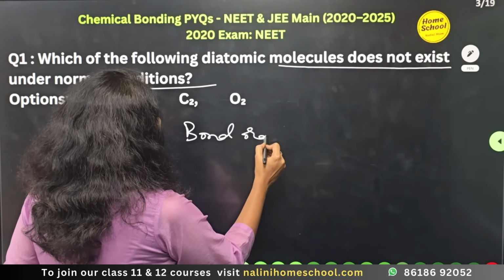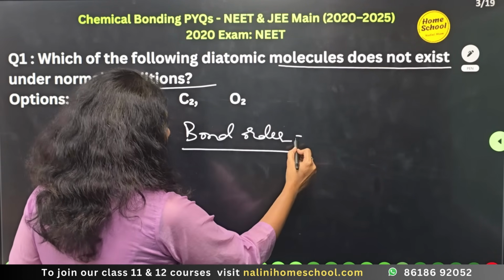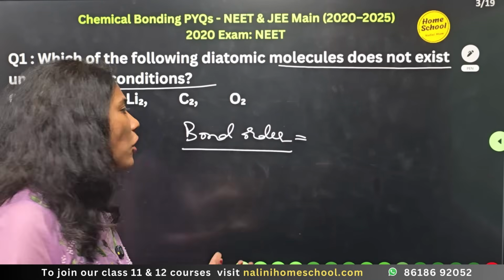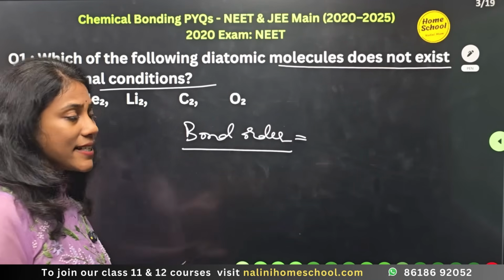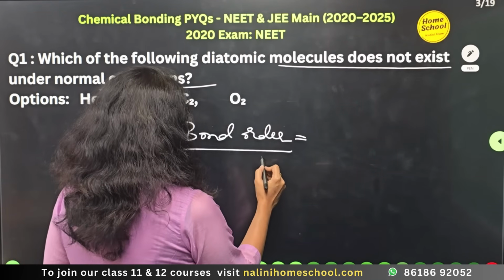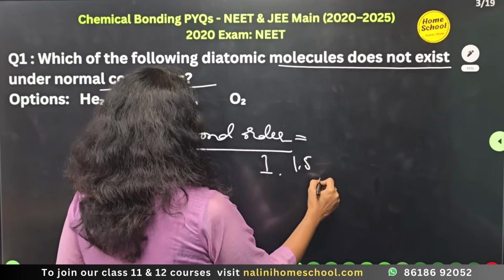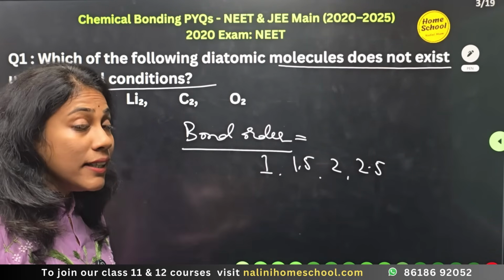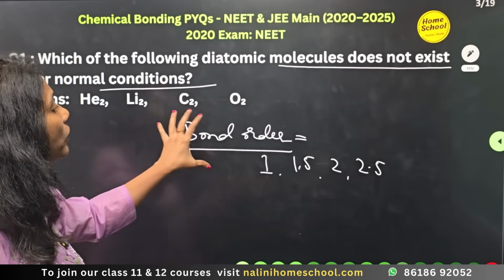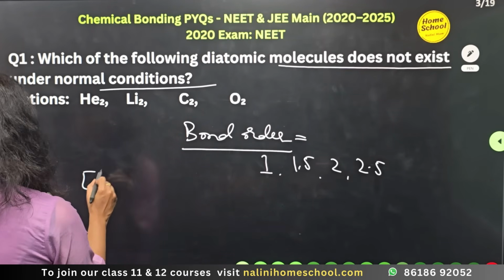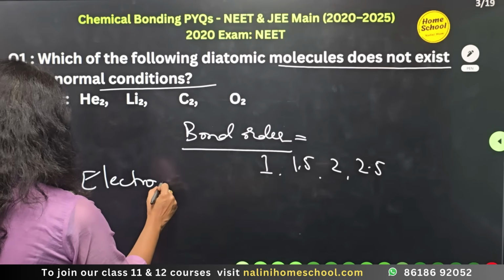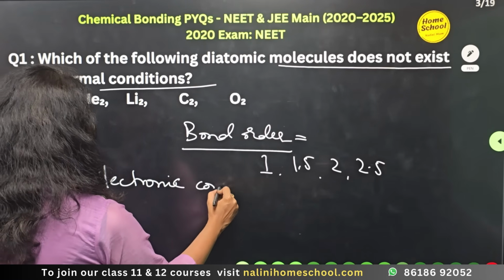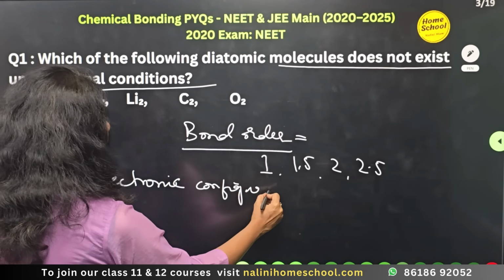If you have a proper bond order, you say the molecule exists. If you get a bond order of 1, or 1.5, or 2, or 2.5, we say the molecule does exist. And how do you know the bond order? For that you have to write the electronic configuration, isn't it? So you have to write the electronic configuration of the molecule.